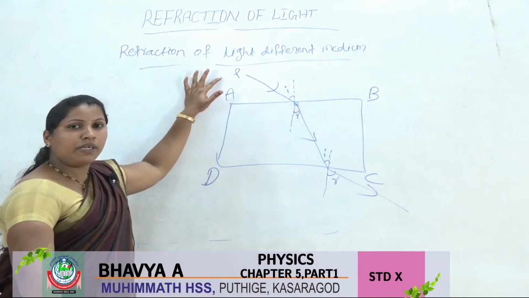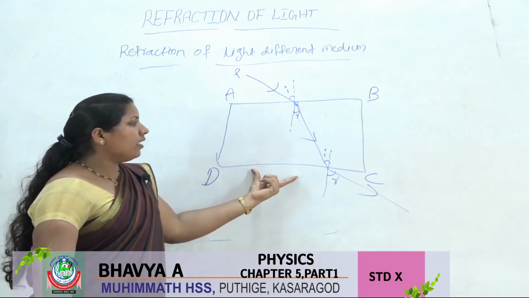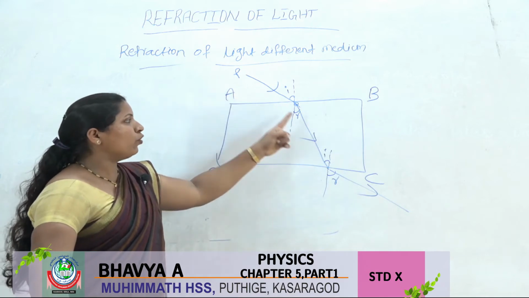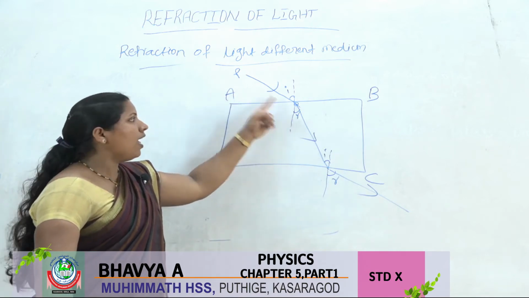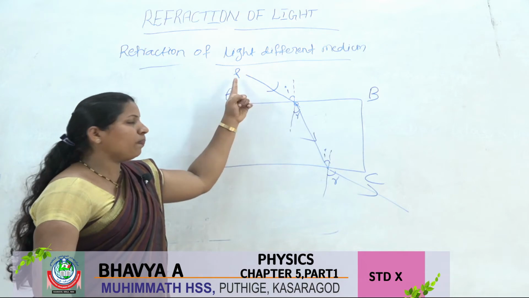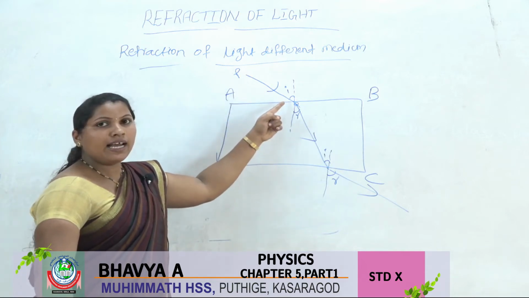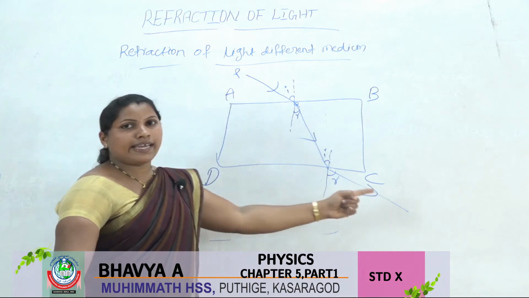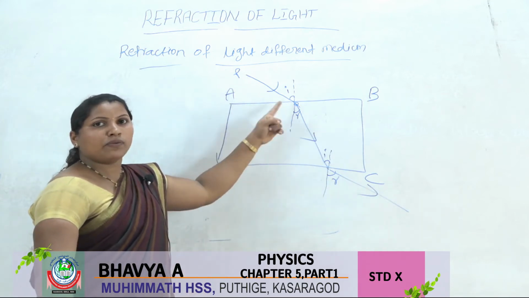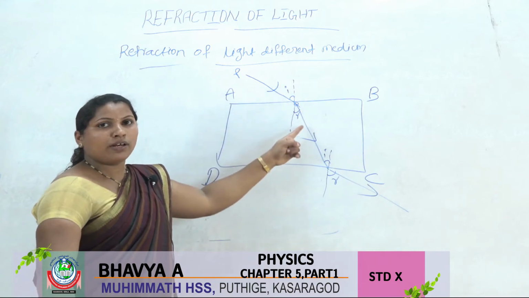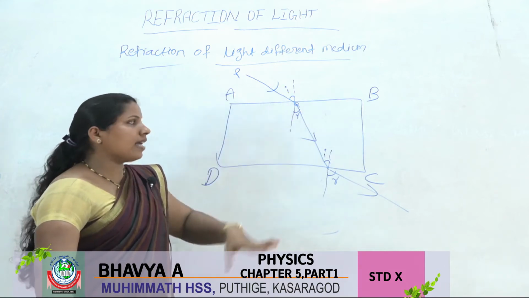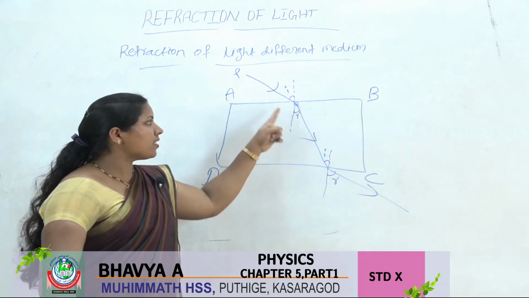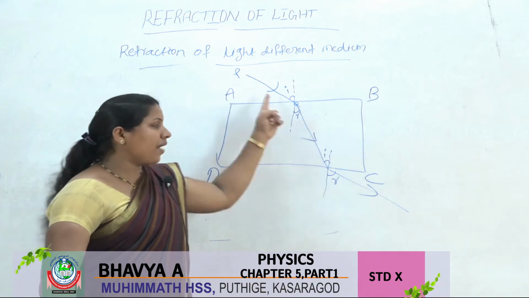First, in the experiment we keep the glass slab here and mark A, B, C, D. When a ray of light PQ falls here, you draw the line in the same direction, pass laser light, it refracts in this direction, and again here it refracts in that direction. Here you draw the normal, we take out the glass slab, mark two points, and join these points, and we get it like that.